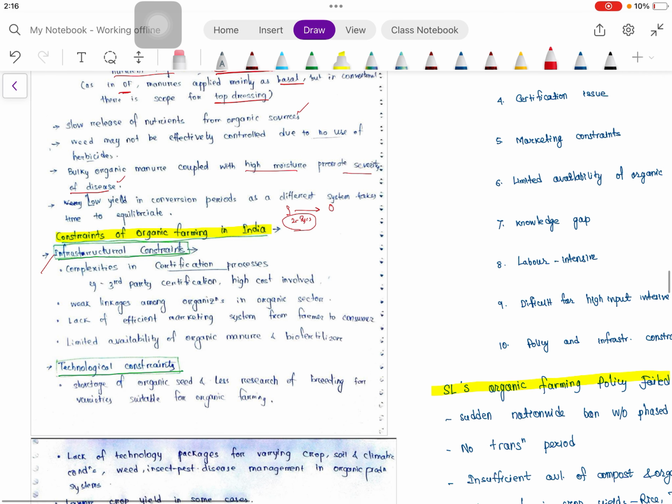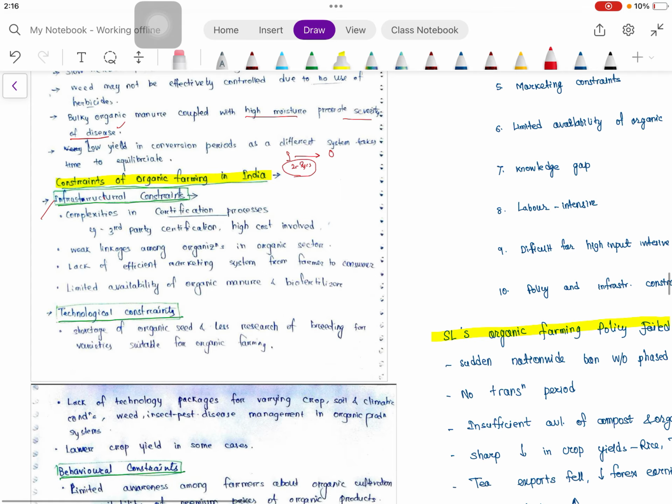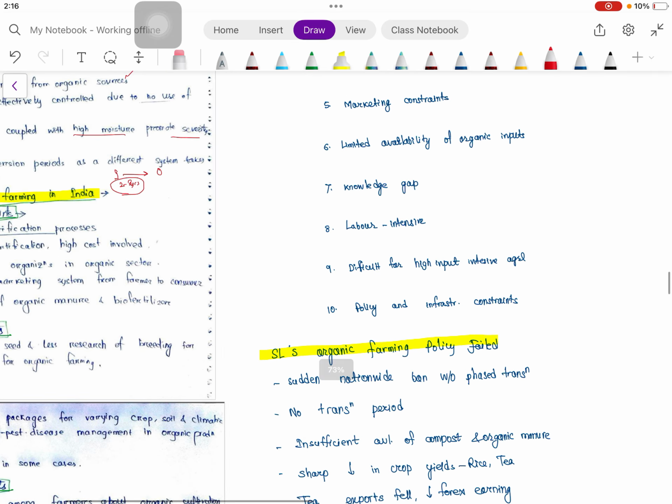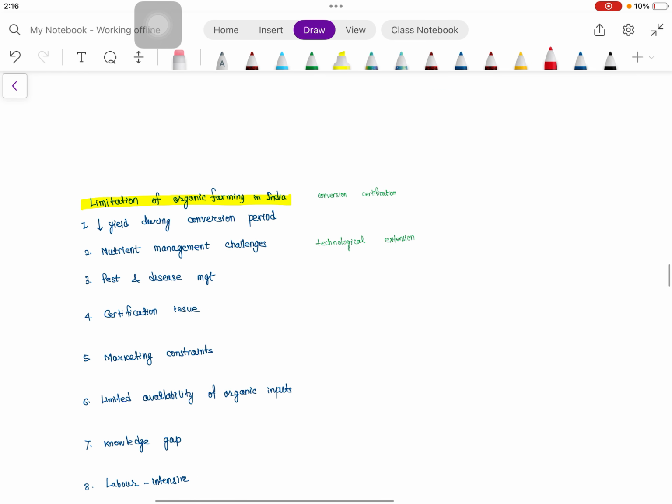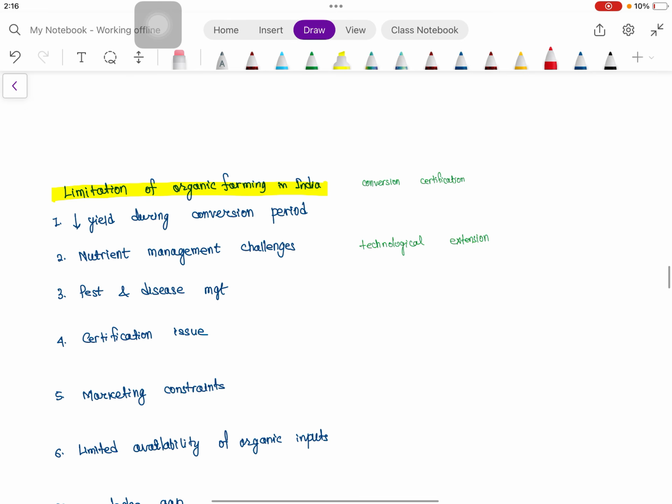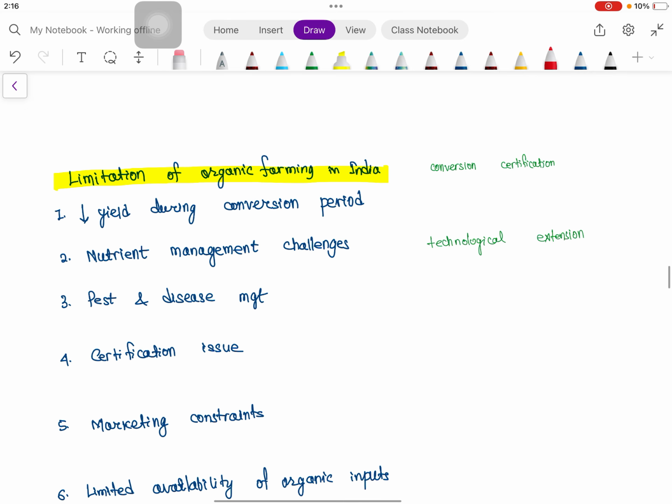Okay, so the limitations have been divided into infrastructure, technological, and behavioral constraints here, and here also some general points. Limitations of organic farming: basically, we can divide the limitations into conversion period based, certification, technological, and extension. As we know, in the conversion period there is low yield. Besides, the farmer is not getting the premium prices in the conversion period. Okay, then certification.